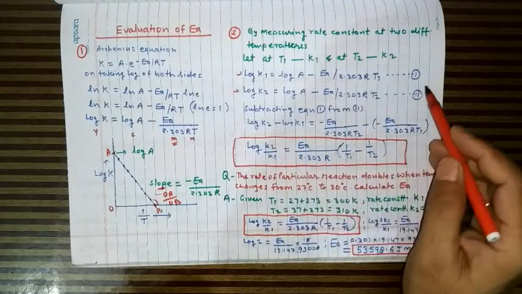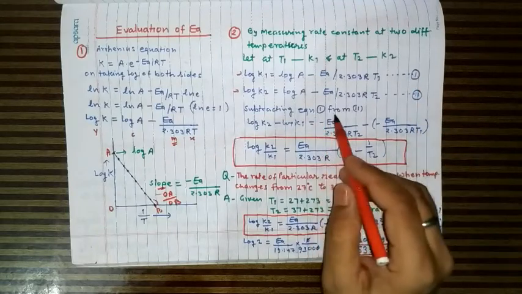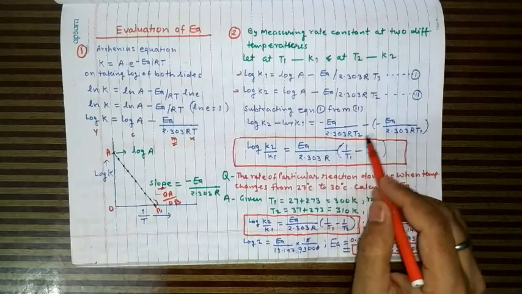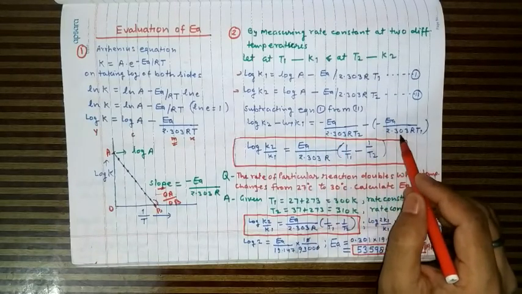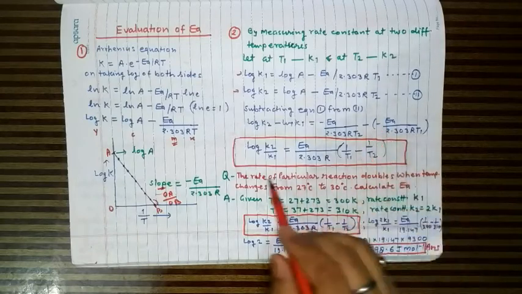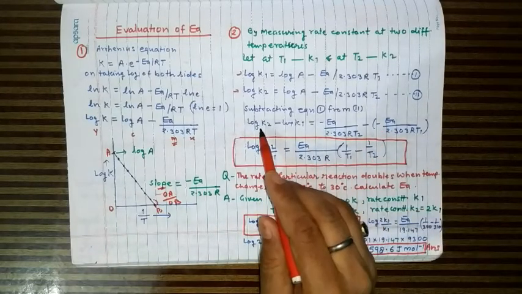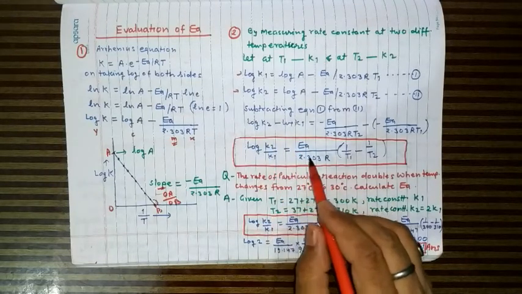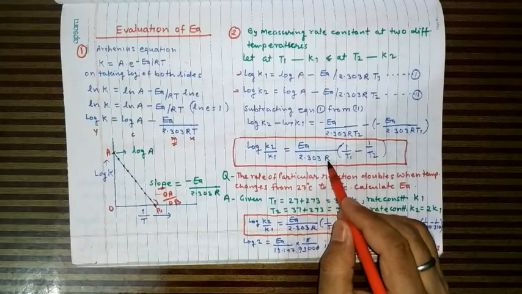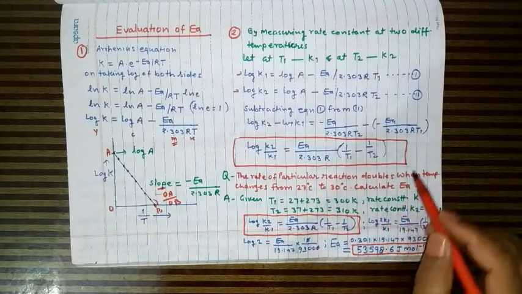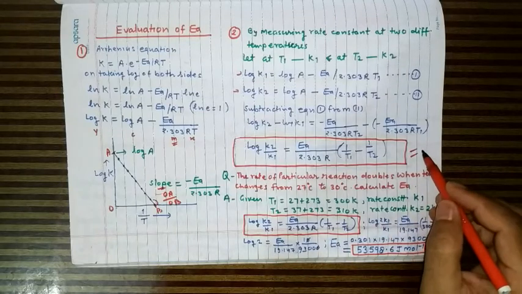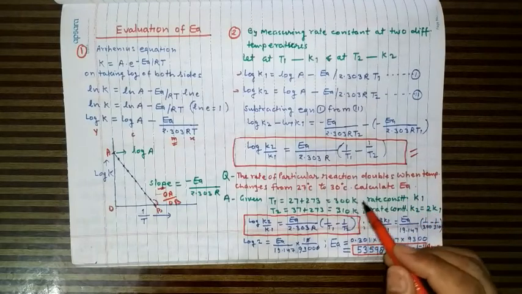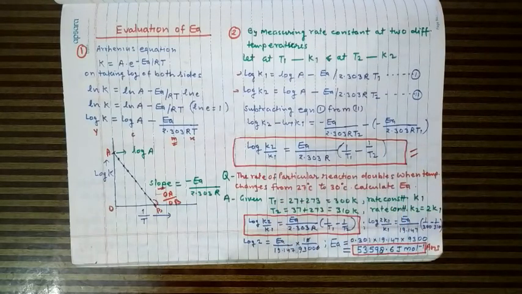Now subtract the first equation from the second one, so then you will get log k2 minus log k1; the log A will cancel, and minus Ea upon 2.303 R T2 minus minus Ea upon 2.303 R T1, so this will become positive. log m minus log n is log m upon n, so similarly log k2 upon k1 equals Ea upon 2.303 R times (1 upon T1 minus 1 upon T2). So this is a very important formula that is used to calculate the energy of activation, and often questions are asked from this portion in the board examination.